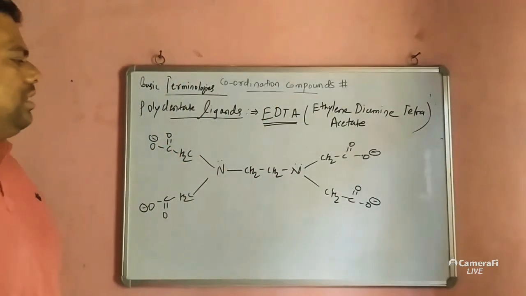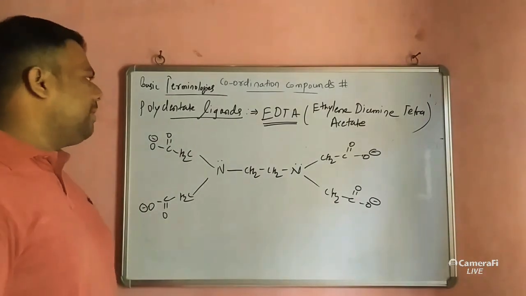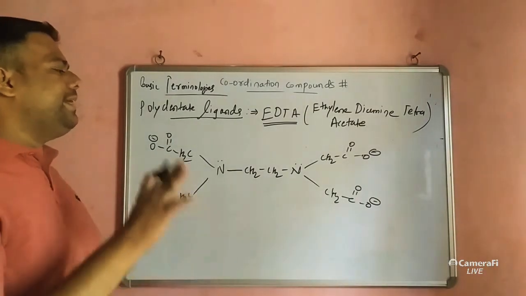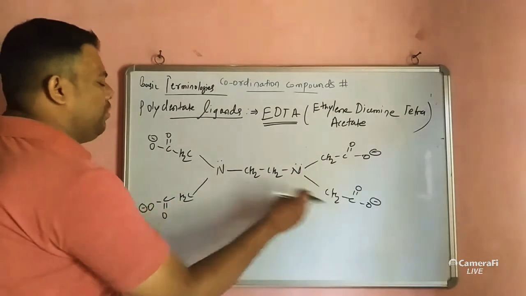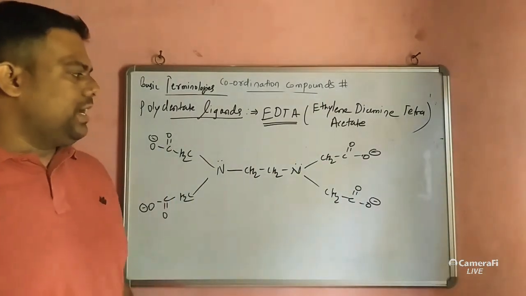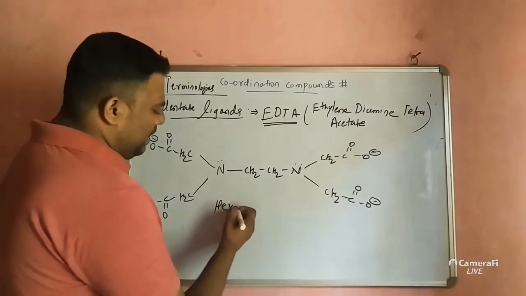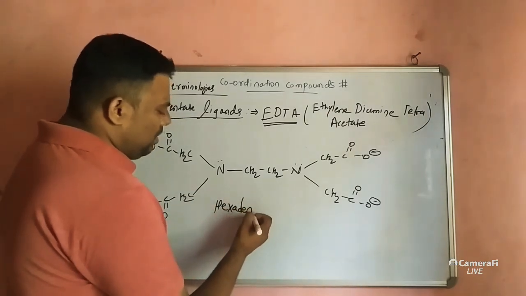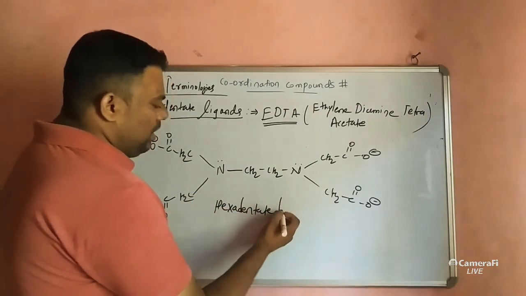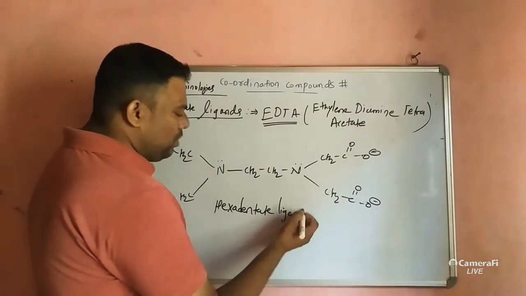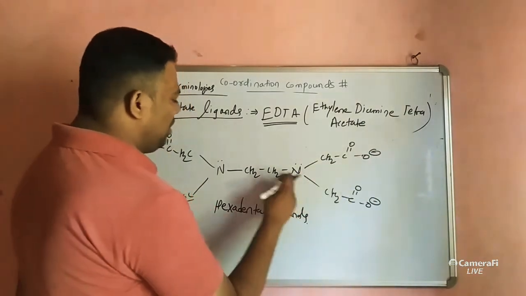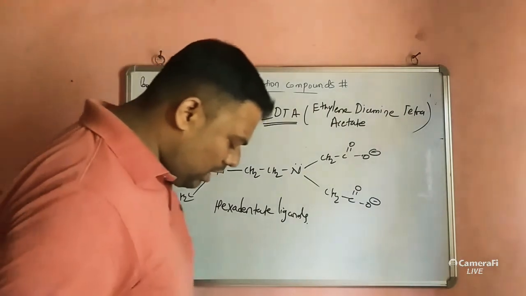These are ethylene diamine tetra, see tetra: 1, 2, 3, 4. Tetraacid, and this is a hexadentate ligand. Total 6 donor sites: 1, 2, 3, 4, 5, 6.